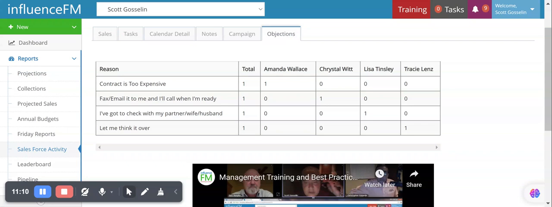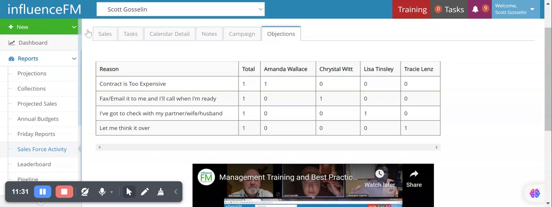I can look at it in a snapshot, and come the end of the day, when I take a look at what sold, what didn't, what I may have been on as far as a closing or what I haven't, I'm able to turn to this and now talk to them about each and every objection that comes their way. Again, folks, this is the dashboard, Salesforce activity.